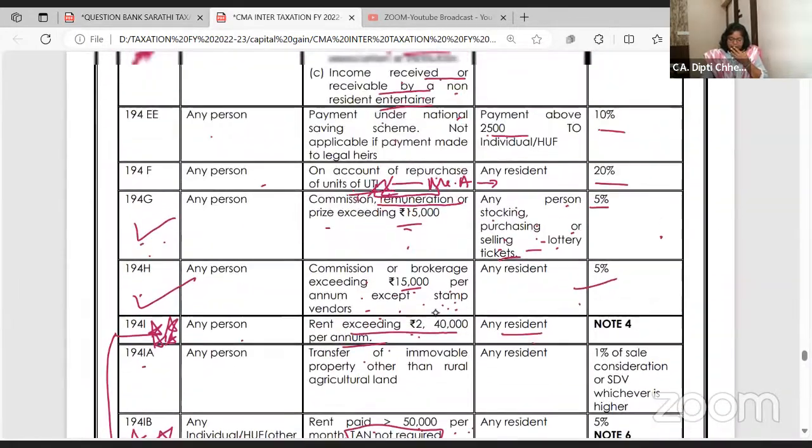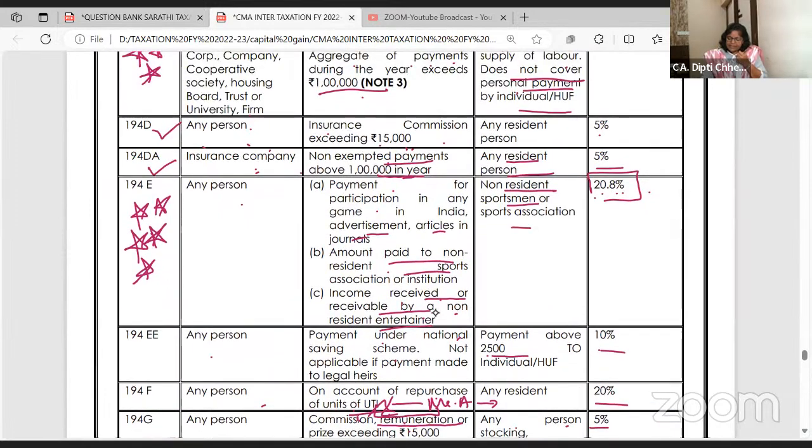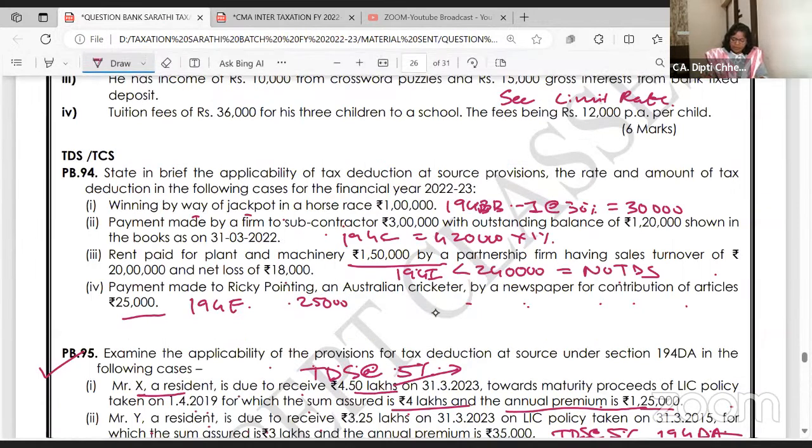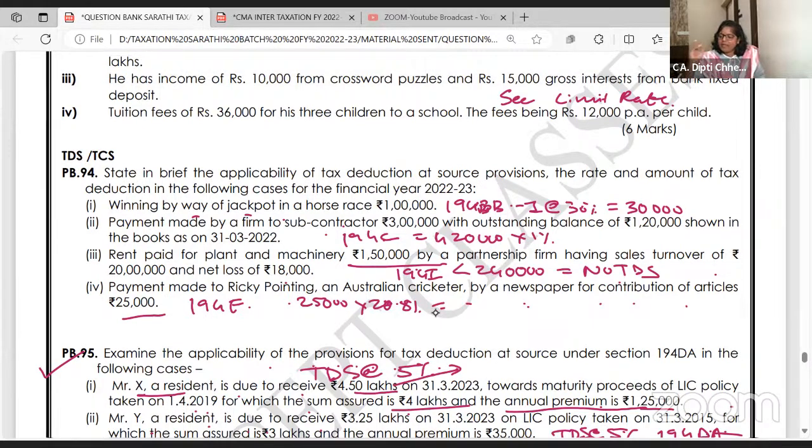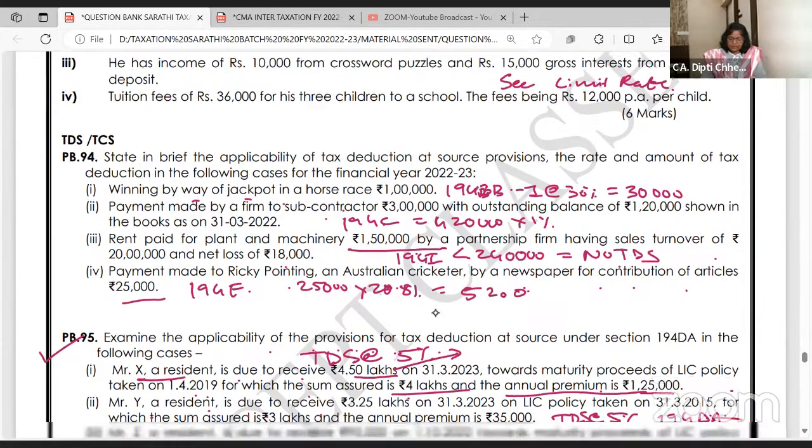194E, yes, I already started. No limit. NRI, whatever income they are getting, on 25,000 at 20.8%. How much does it come to? Why 20.8? Is this clear to everyone? 5,200. Okay. Right.